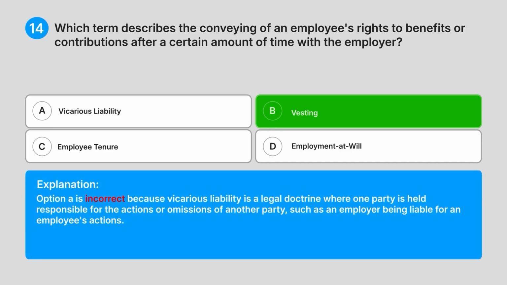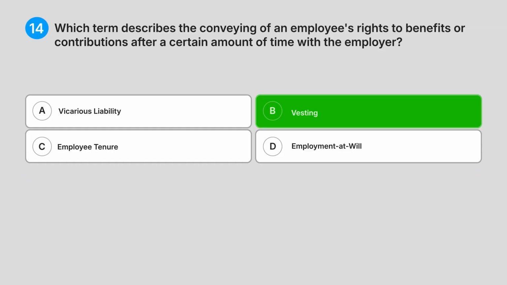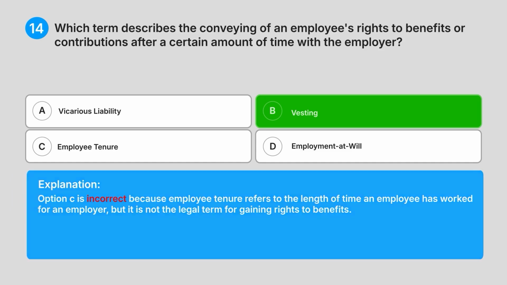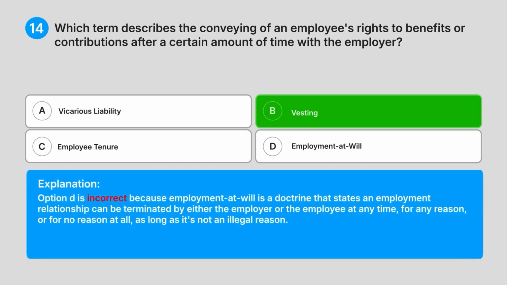Option A is incorrect because vicarious liability is a legal doctrine where one party is held responsible for the actions or omissions of another party, such as an employer being liable for an employee's actions. Option C is incorrect because employee tenure refers to the length of time an employee has worked for an employer, but it is not the legal term for gaining rights to benefits. Option D is incorrect because employment at will is a doctrine that states an employment relationship can be terminated by either the employer or the employee at any time, for any reason or for no reason at all, as long as it's not an illegal reason.